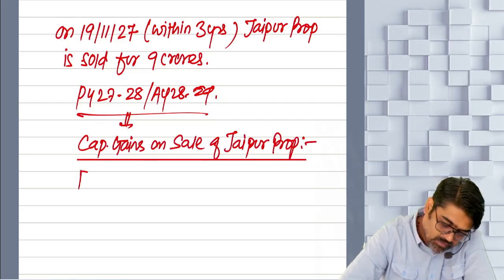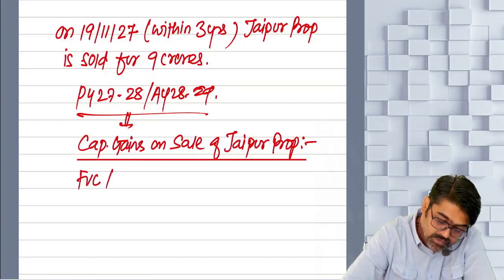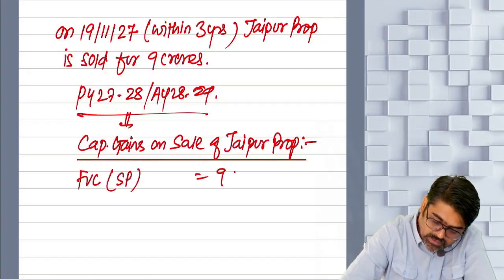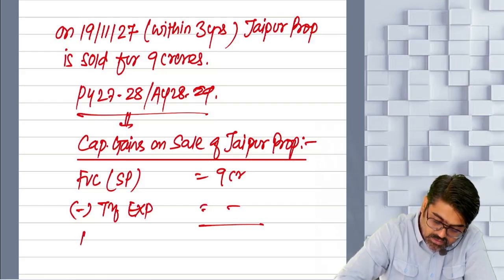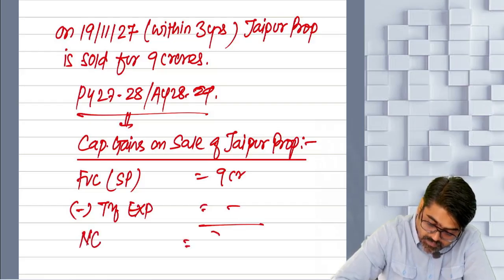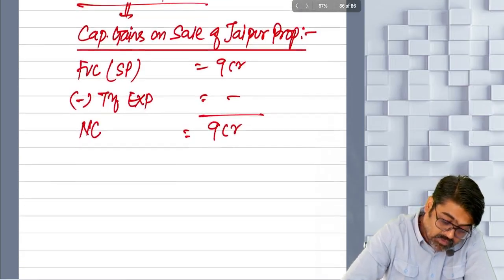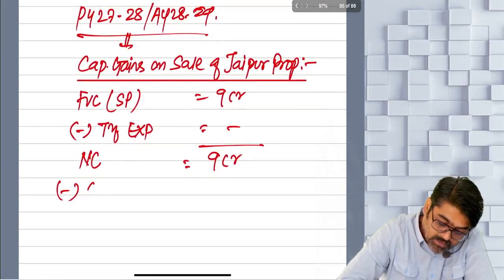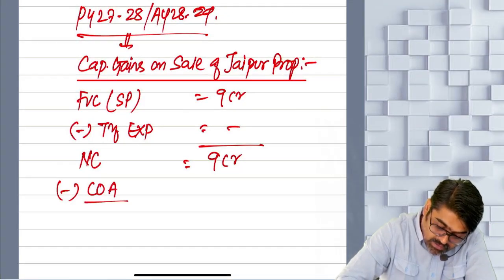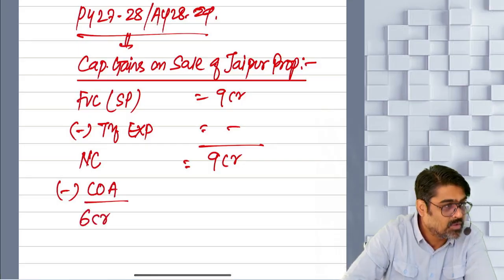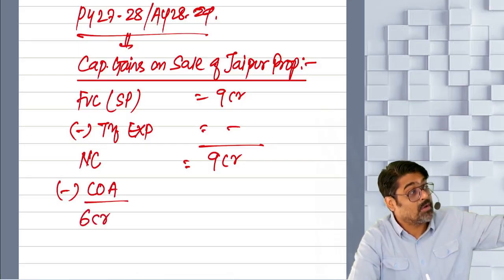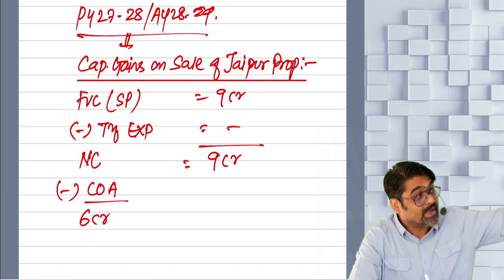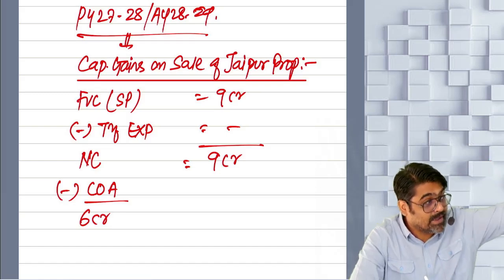Now to calculate, what will be the full value of consideration? Selling price was 9 crores minus transfer expense, yes or no? Net consideration will be 9 crores minus, what was the cost of acquisition of Jaipur property? 6 crores, no? But out of that 6 crores, 5 crore cost was met out of the long-term gain, and to that extent of 5 crores, you have already claimed that exemption.